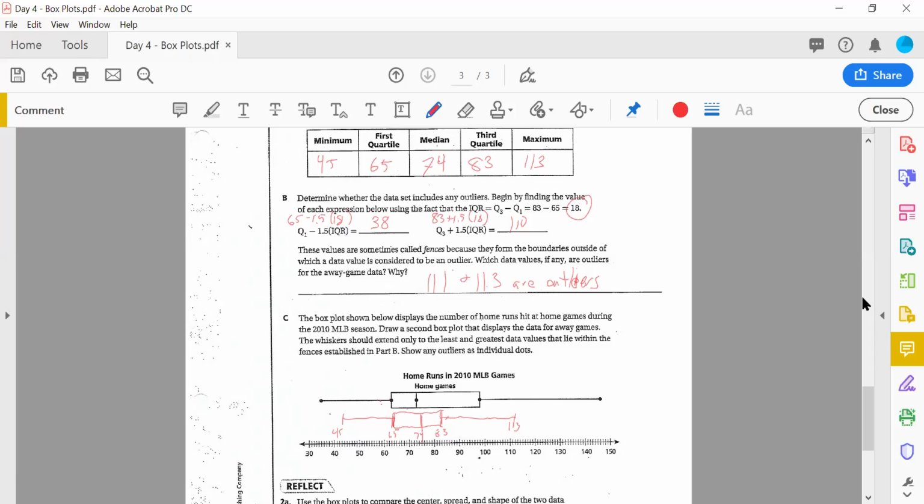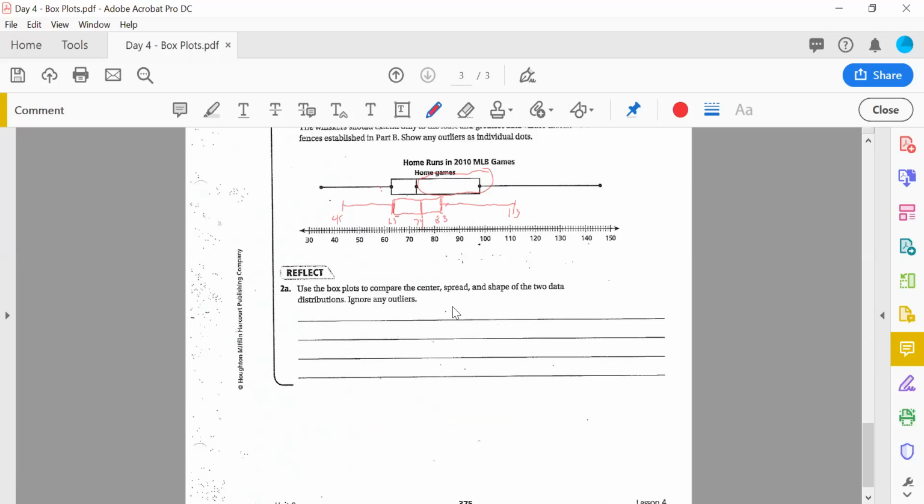Done. Look at it and see how it compares to the home game box plot. You can see how in the home game box plot, the box is very stretched out to the right, so you could see how it is skewed to the right. Look at the box in the away game, and look at the whole box and whisker plot in general, but the box in general is fairly symmetrical. All right, so I'll write this: away game box plot is fairly symmetrical.